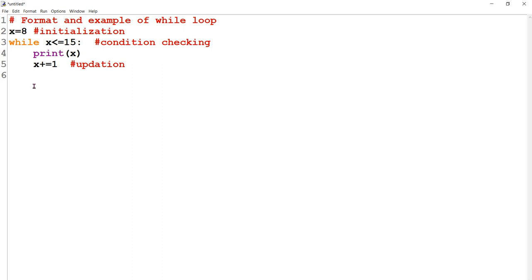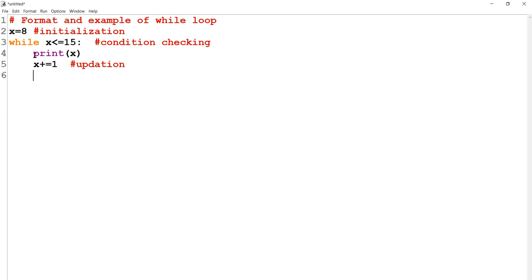Line number 3 is the conditional part. 4 and 5 will keep on moving, iterating till the condition is true. After that, when the value of x will turn to 16, the process will terminate.